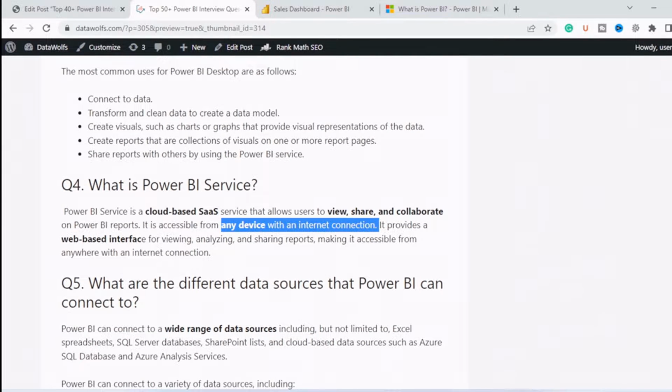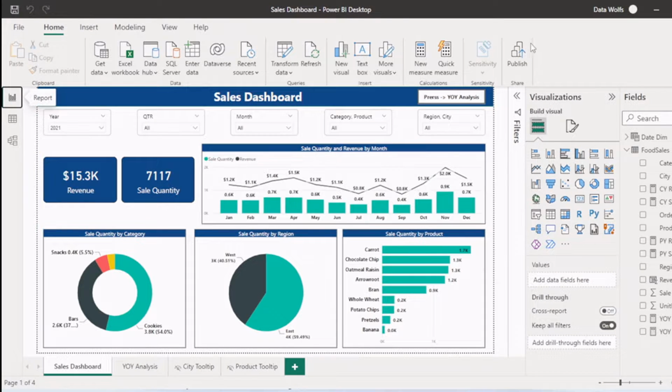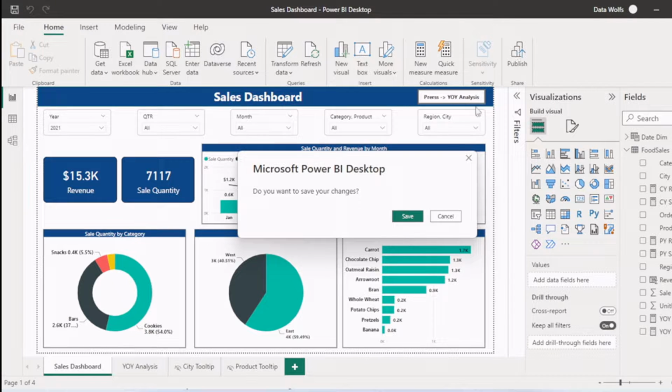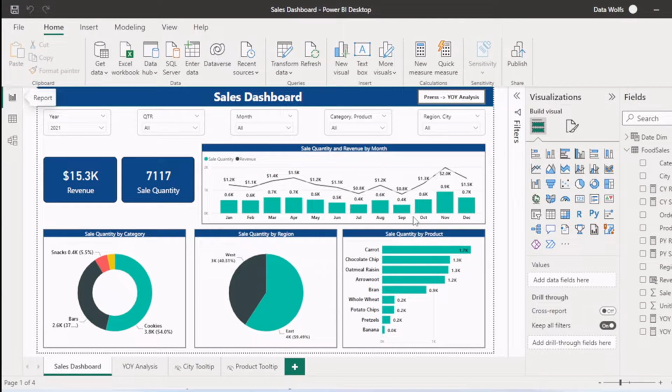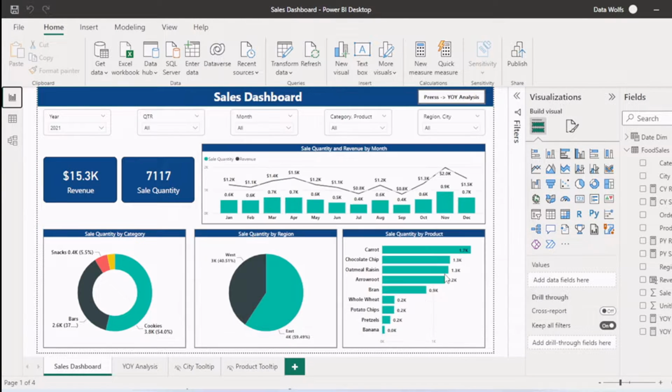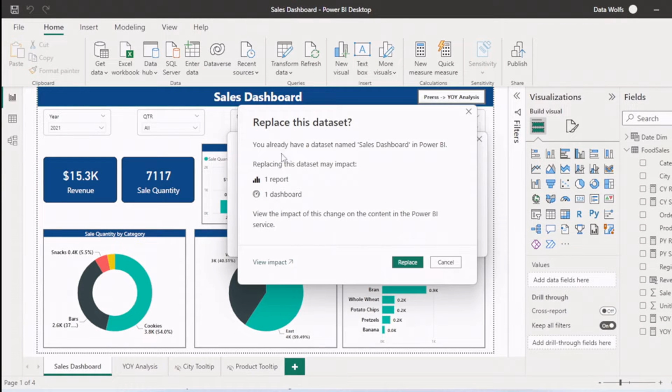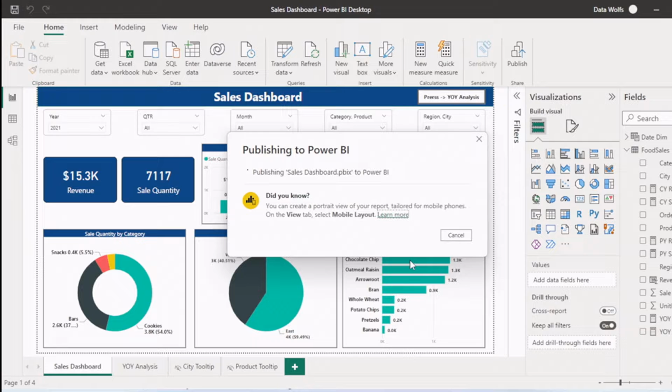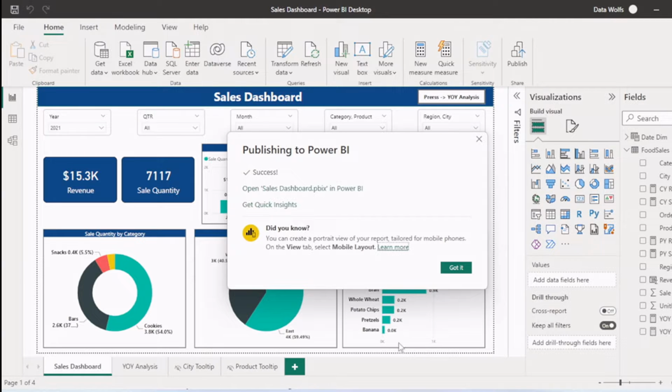So let's open Power BI desktop again. We can publish the report in Power BI service. Let's save our report first. Now it is asking us to publish the report to Power BI service. This is my workspace. So let's publish the report here. So you already have a report named sales dashboard. Let's replace that report. So it is publishing. Now it is successful.